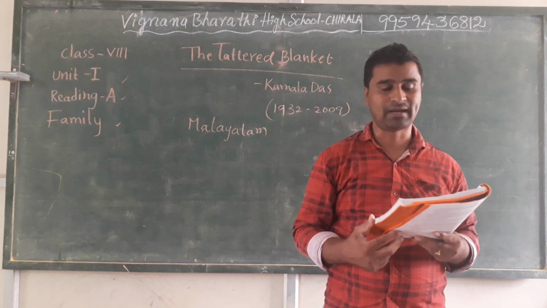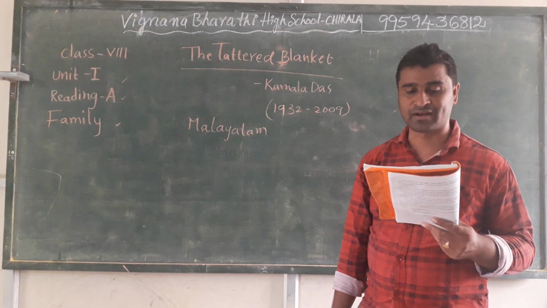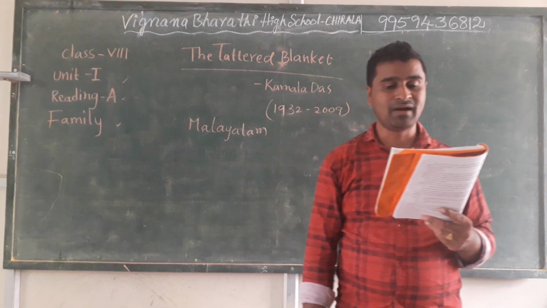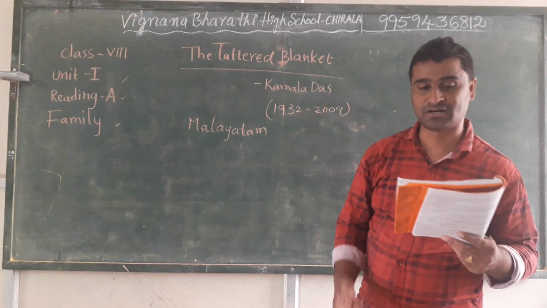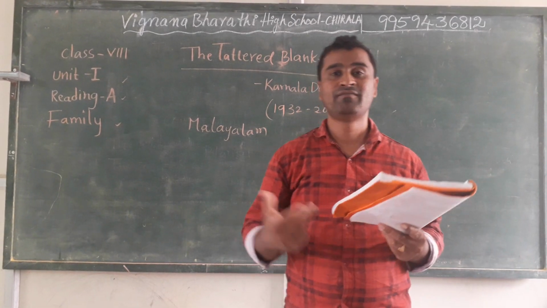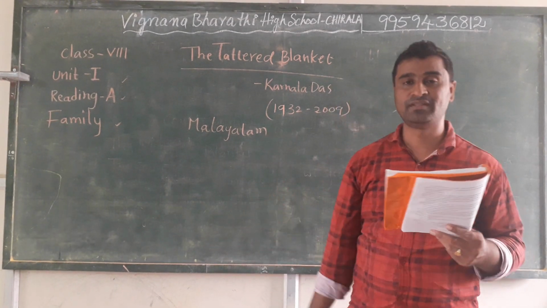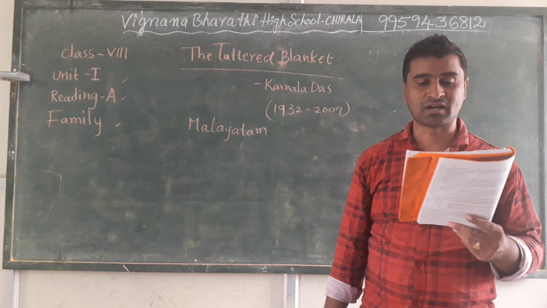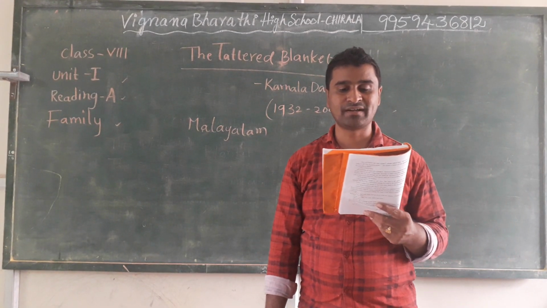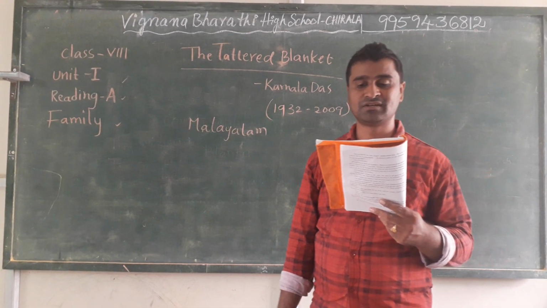Look at your book while I read. Kamala Das, 1932 to 2009, is the daughter of the famous Malayalam poet Balamani Amma and V.M. Nair. They are the famous poets in Kerala, Malayalam. So she is the daughter of Balamani Amma and V.M. Nair.